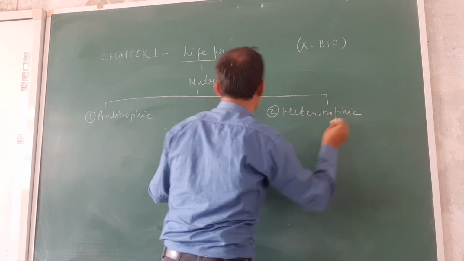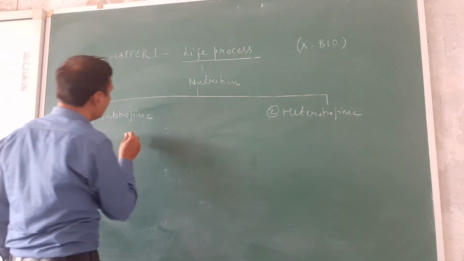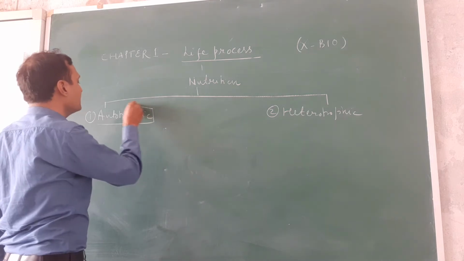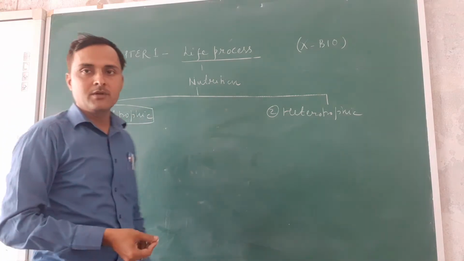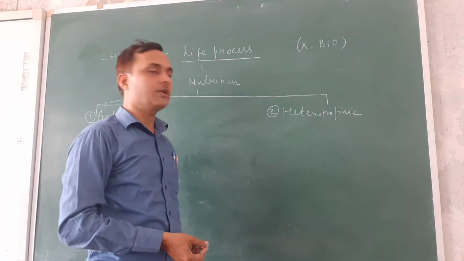Auto means self, and trop means nourishment. When it is self nourishment, it is autotrophic, and hetero means non-self. When an organism depends on others, it is called heterotrophic nutrition.